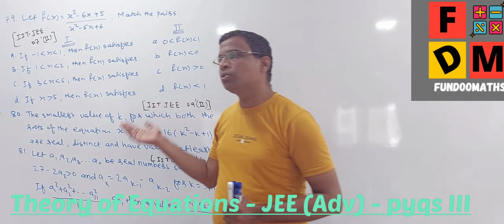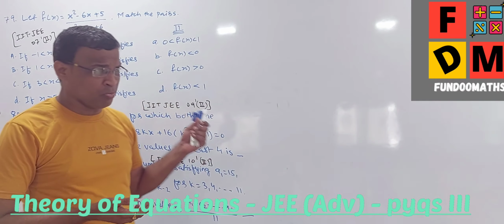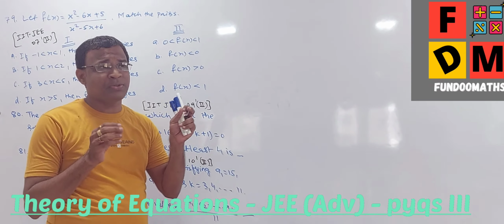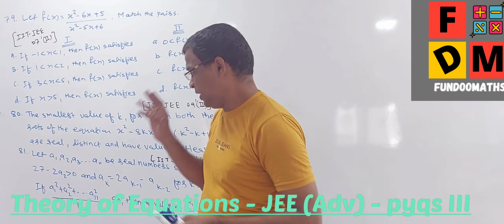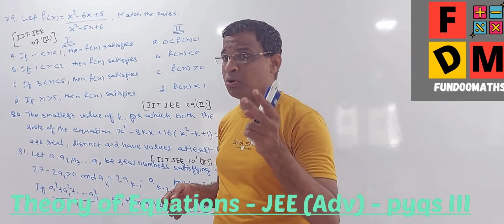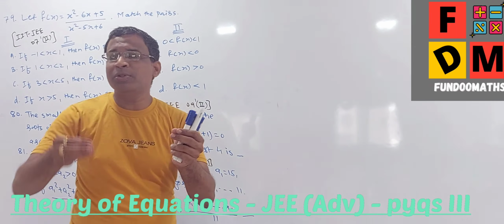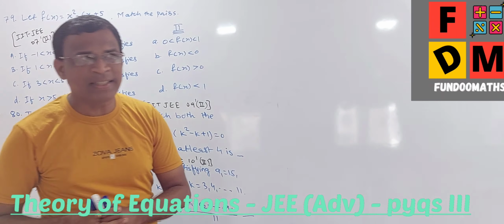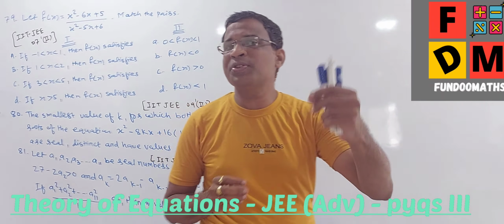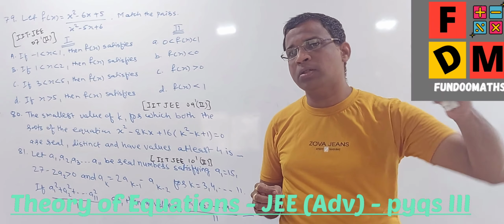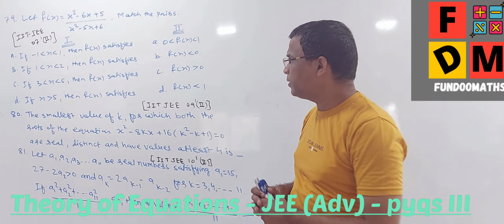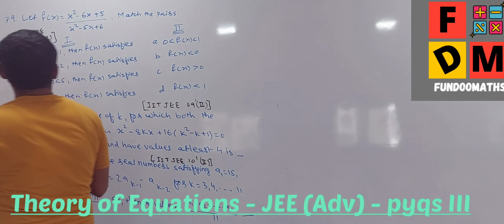In this video also there were two questions related to progression, but with a little bit of theory of equation involved. That's why I have taken them. Otherwise, it is always considered a supplement topic to other topics. Fine, so let me start with the first question.